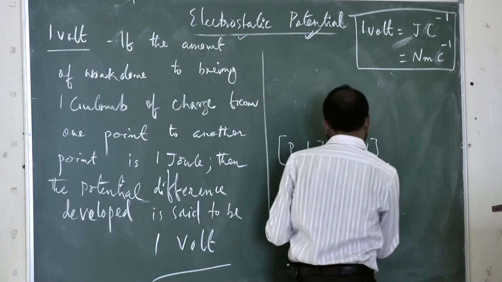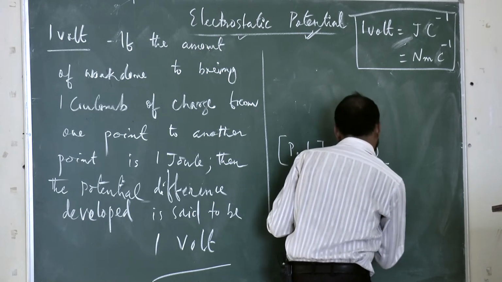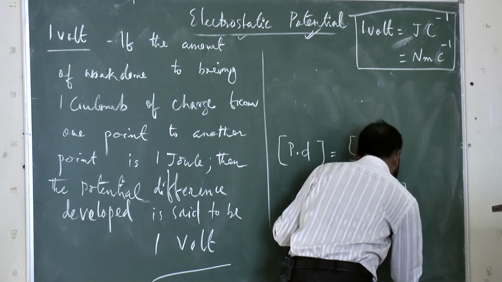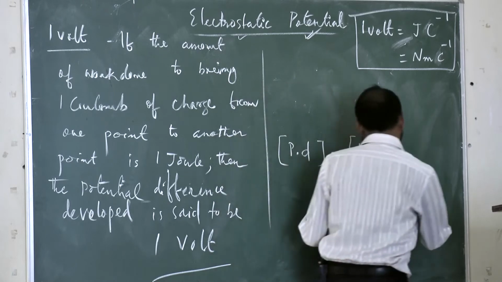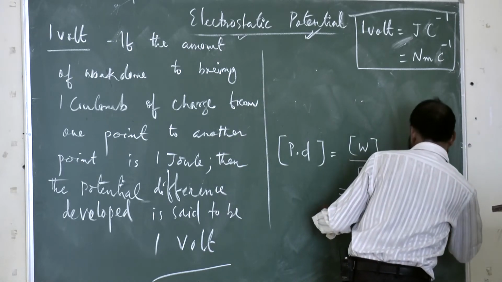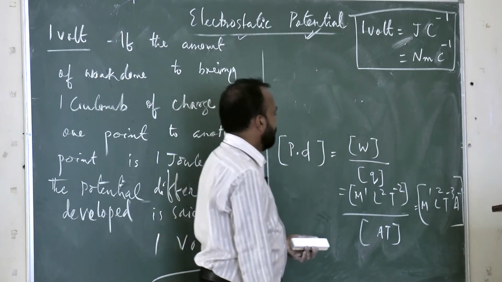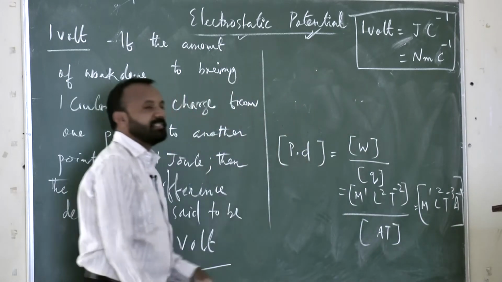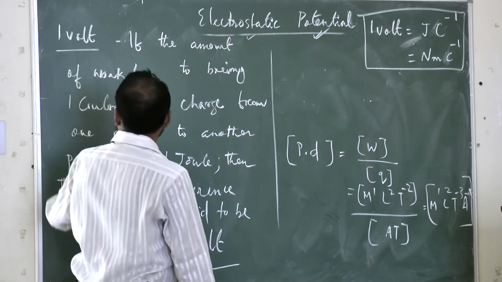So I will write here M1 L2 T minus 2, and dimensional formula of the charge is AT. So now all the denominator terms, let us take off. How much will it be? M1 L2 T minus 3 A minus 1. This is the dimensional formula of the potential difference: M1 L2 T minus 3 A minus 1.